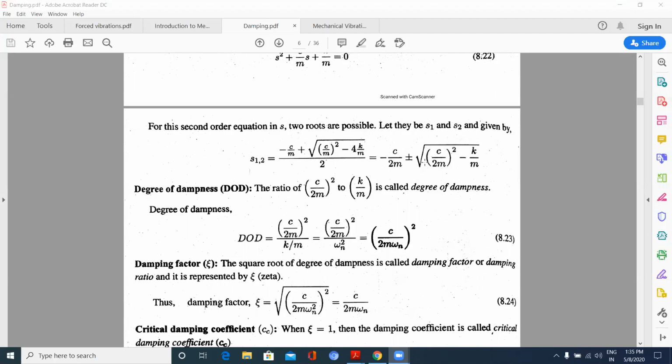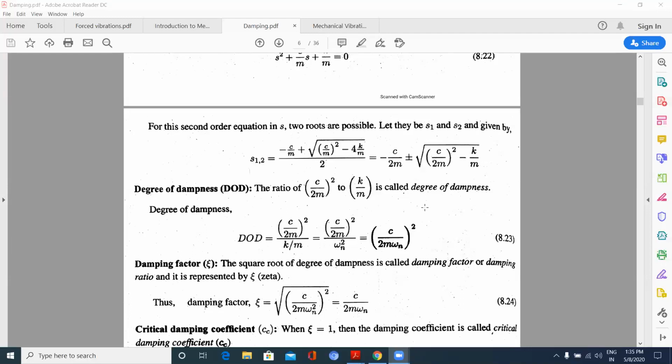The ratio of these two values, which are inside this under root, gives me the degree of dampness, that is (C by 2m) whole square by (k by m).